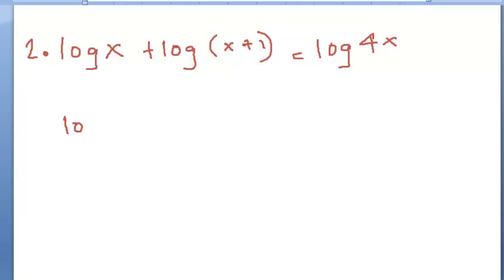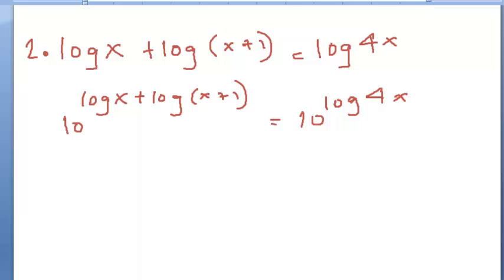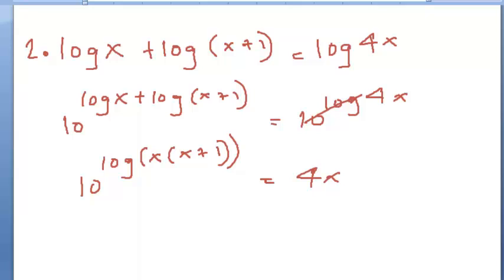So be 10 raised to log x plus log x plus 1 is equal to 10 raised to log 4x. So we know this is the property of addition. So 10 raised to log it would be x times x plus 1. So you directly know it's a quadratic, and this would just cancel off, giving you 4x. So this would cancel out, giving you x squared plus x equals 4x.